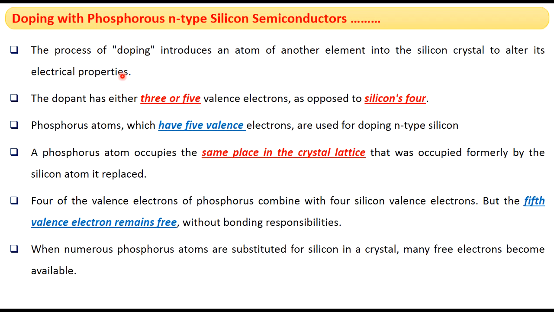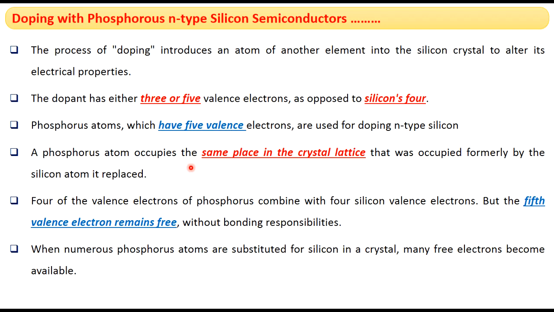For n-type doping of silicon, we have to add elements having more valence electrons than silicon. Silicon has 4 valence electrons with which it can form 4 bonds. So for n-type doping of silicon, we have to add dopants having 5 or more valence electrons. As silicon has 4 valence electrons, we can use phosphorus for n-type doping of silicon. Phosphorus contains 5 valence electrons.